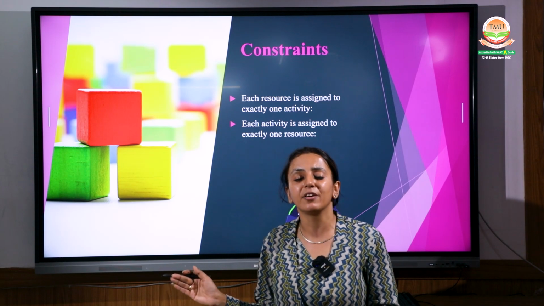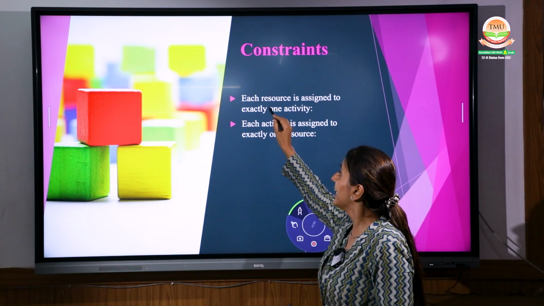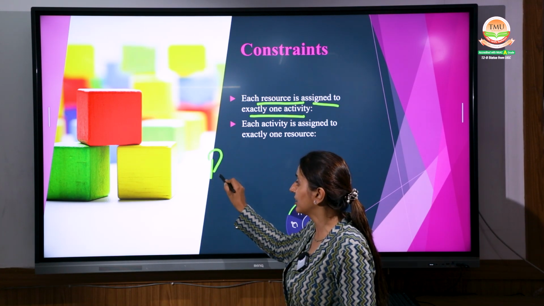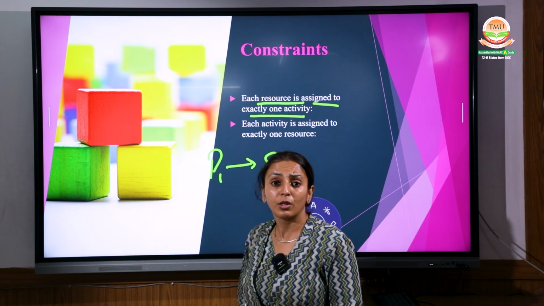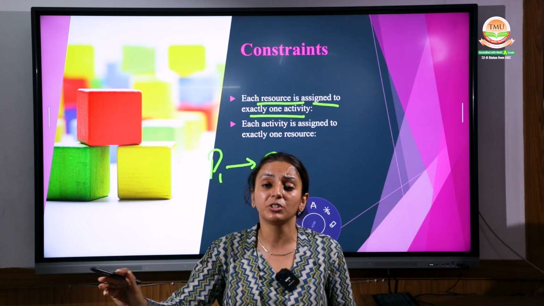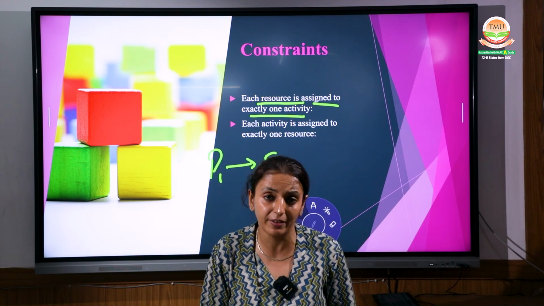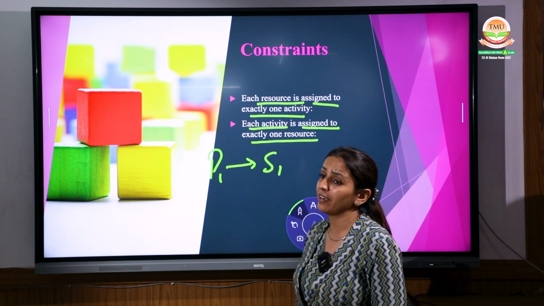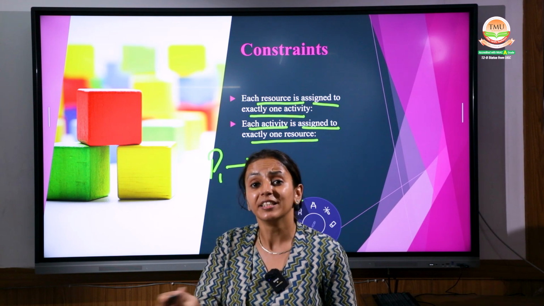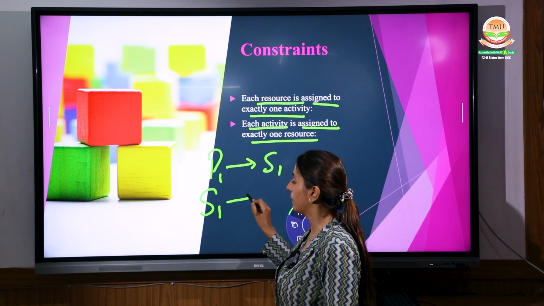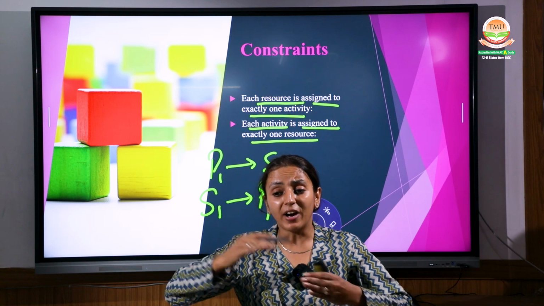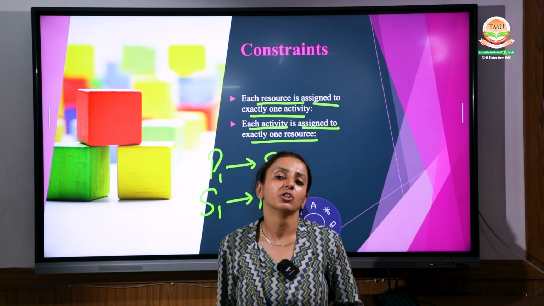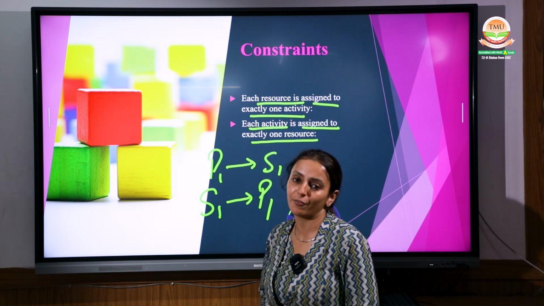In the assignment problem, again, we have some constraints. What are those constraints? Each resource is assigned exactly one activity. Yes, one professor should be given one subject. The one professor will be taking care of one subject, and he or she will be more effective and efficient in that work, right? Each activity is assigned to exactly one resource. That means the same in the reverse way, subject 1 will be taught by professor 1. Vice versa, exactly one activity should be done by one person so that he or she can do their work in a very effective manner.